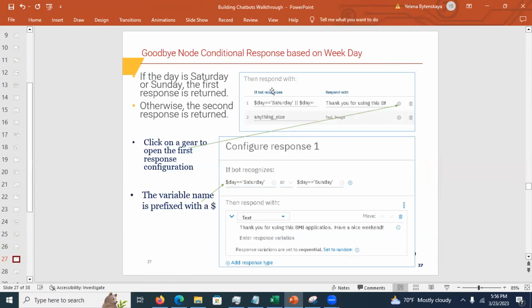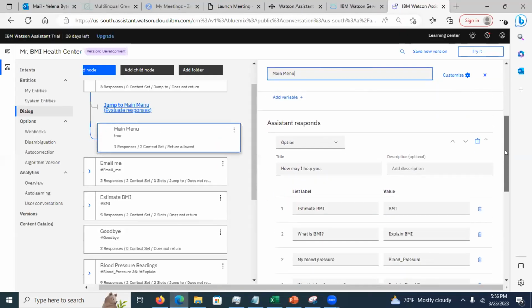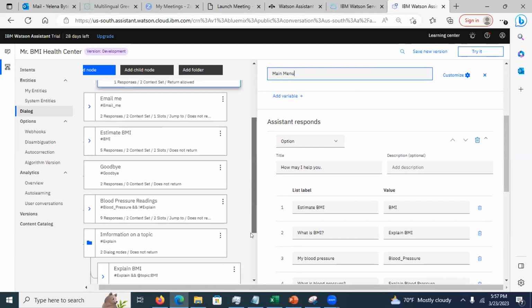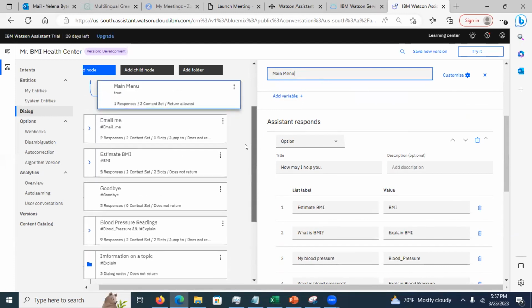Well, the goodbye node also has conditional responses. I'm checking what day it is, right? So depending on the day, if it's a weekend, I'm just saying have a nice weekend. Otherwise, I'm just displaying the day. Basically, the reason I have it is to show you an example of how you can use the day entity, right?